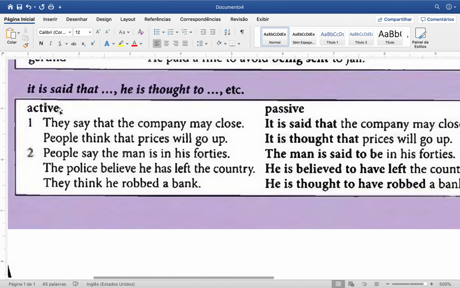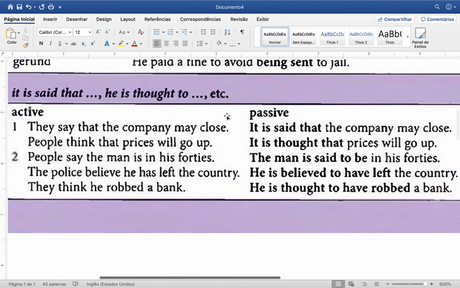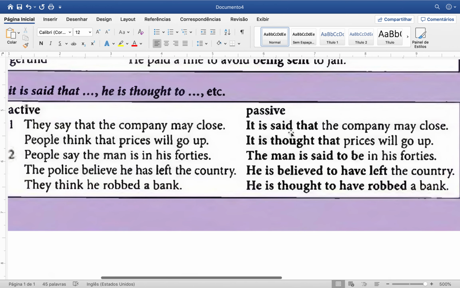So you have the active voice here: They say that the company may close. What is the main verb? The main verb is say, right? So now you have an expression in the passive voice. You can say, it is said that the company may close. Now you have another sentence in the active voice, with the verb think: People think that prices will go up. Now you're going to use the same verb, but in the past participle in the passive voice: It is thought that prices will go up.